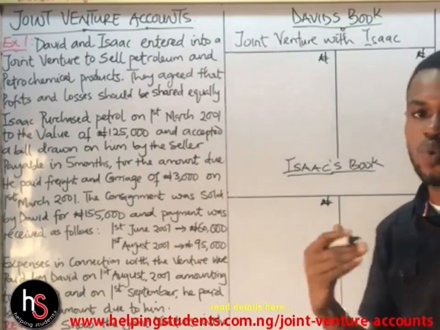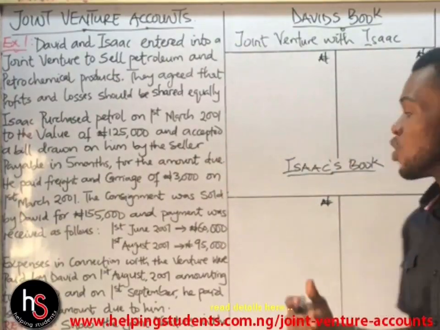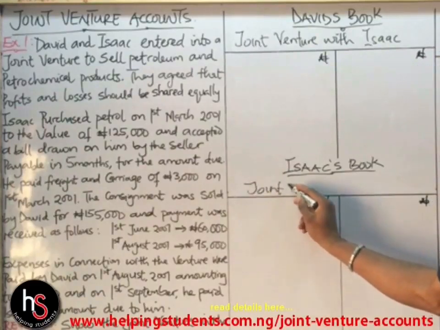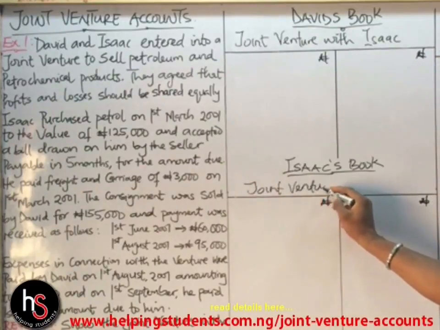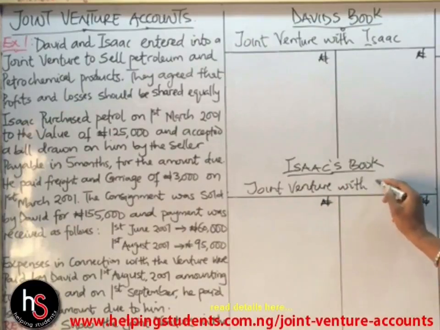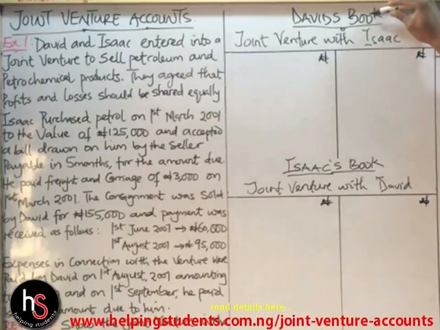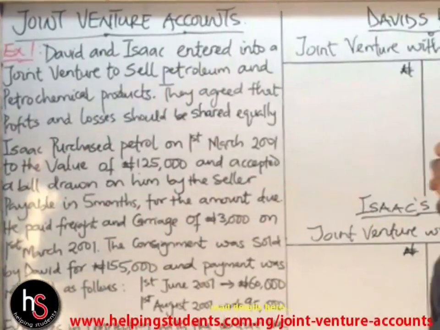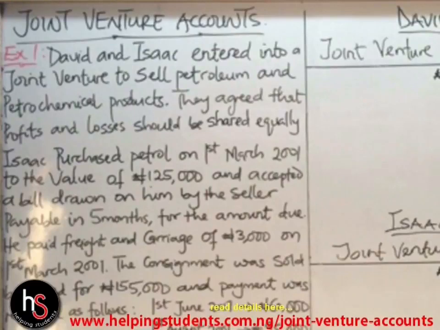Now the account has to do with David and Isaac, alright? So we'll now have: Joint venture with David. David's book, joint venture with Isaac. Isaac's book, joint venture with David. Okay, so let's go. David and Isaac entered into a joint venture to sell petroleum and petrochemical products. They agreed that the profit and loss should be shared equally.